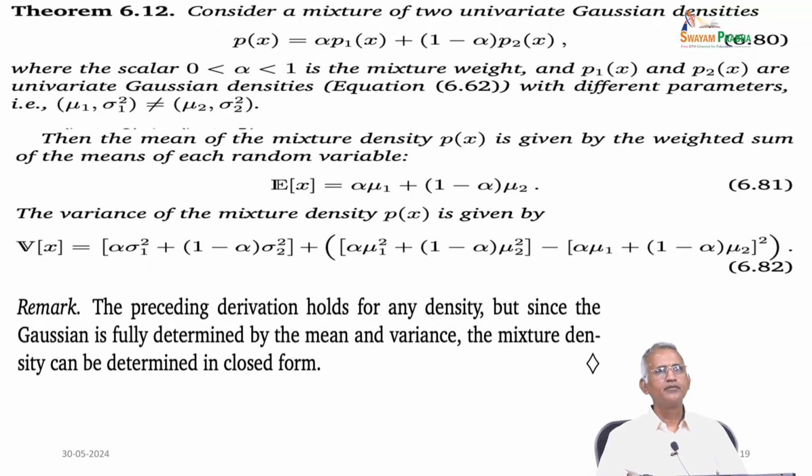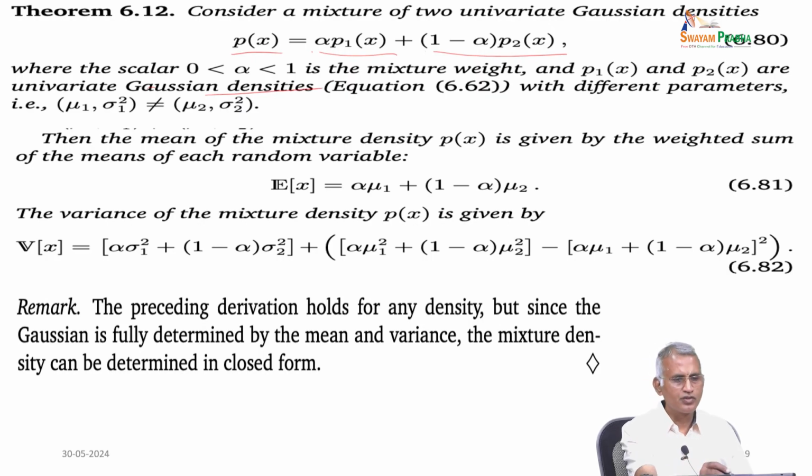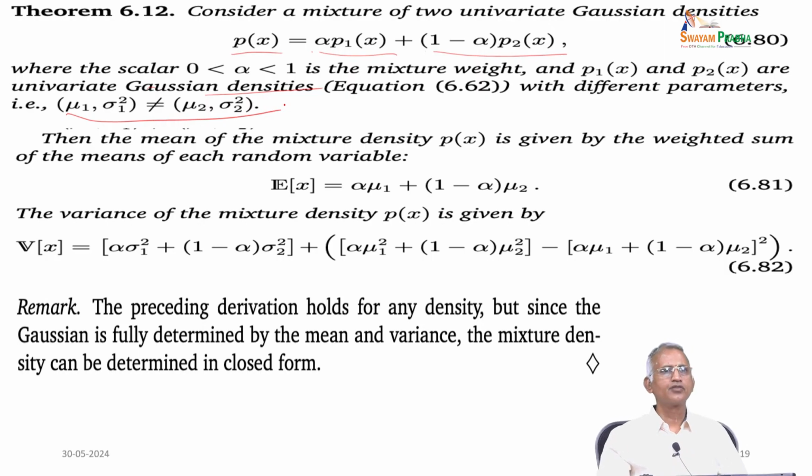Now, we have a theorem. Consider a mixture of two univariate Gaussian densities, P of x equal to alpha times P1 of x plus 1 minus alpha times P2 of x, where alpha is a scalar that lies between 0 and 1 and is a mixture weight, and P1 and P2 are univariate Gaussian density functions, with mu 1, sigma 1 squared not equal to mu 2, sigma 2 squared. This means the mixture density is a weighted sum, and the mean is E of x equal to alpha mu 1 plus 1 minus alpha mu 2.